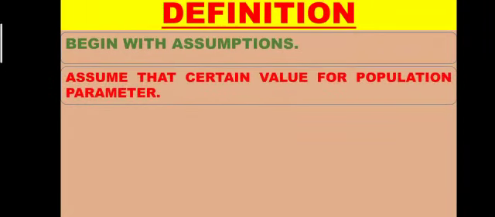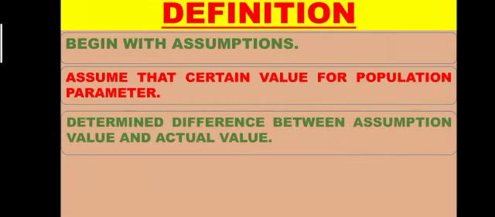As I discussed, it is an assumption, so it begins with assumption. Assume a certain value for a population parameter. It means research is carried out in some parameter, so the researcher also assumes the value of the hypothesis in these parameters. Determine the difference between the assumption value and the actual value. It means after the collection of data, the researcher determines the difference between the actual value and the assumption value.